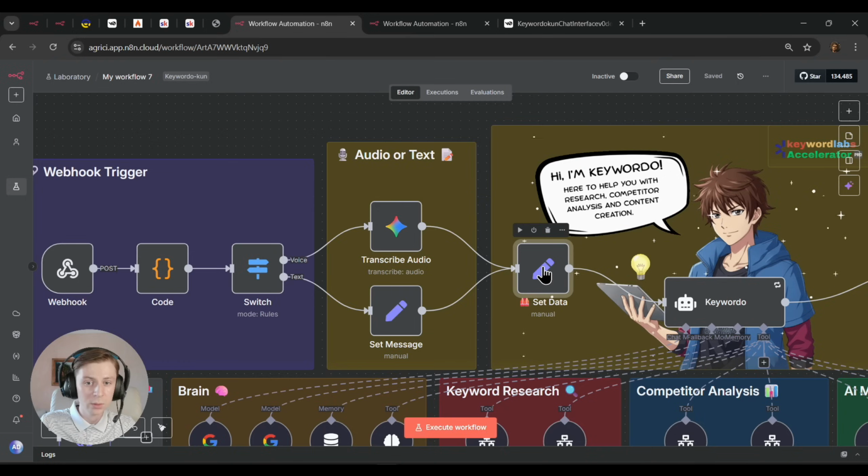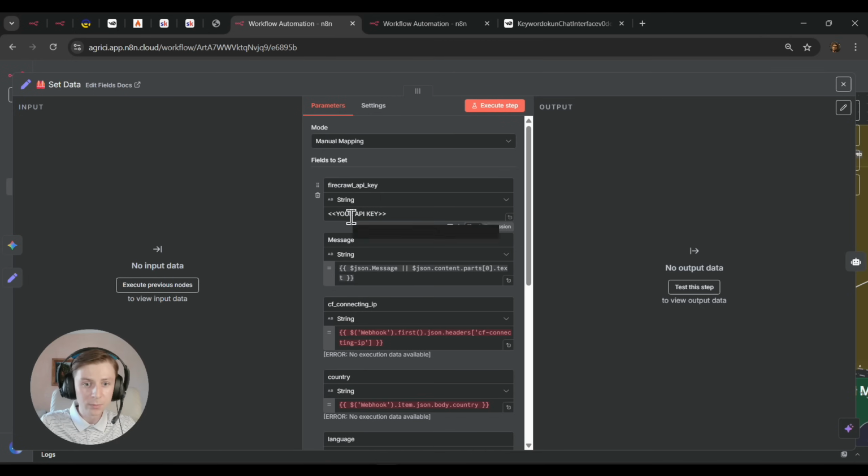Next, we will need to go to set data. So this is the set data node. You're just going to press on that. And here you're going to have your API key. By the way, don't mind this because there's no answer yet. So your API key. For that, we are using Firecrawl. Why are we using Firecrawl? So we can scrape a few websites, even our website when it's relevant.